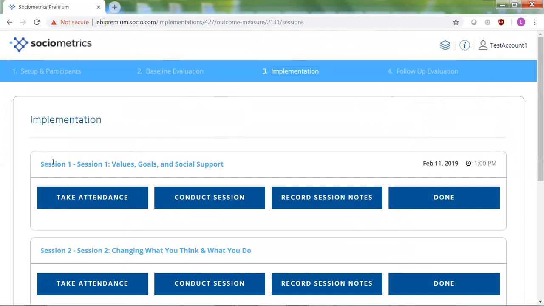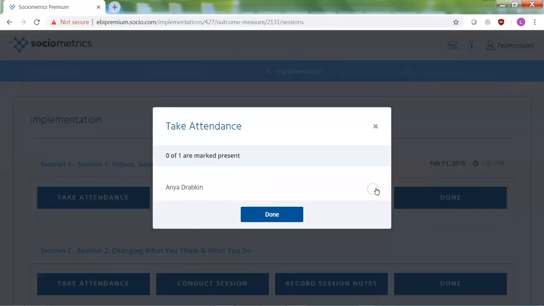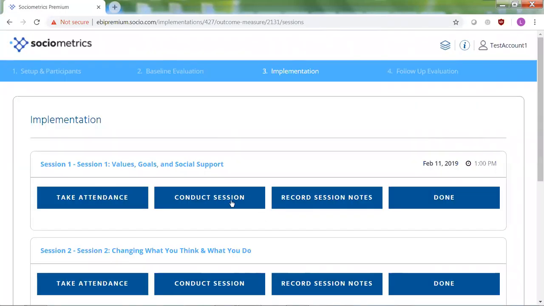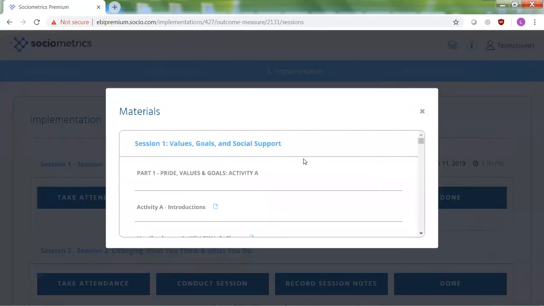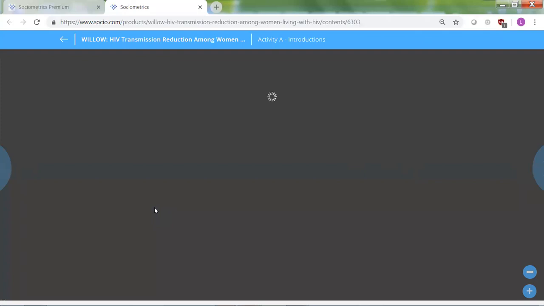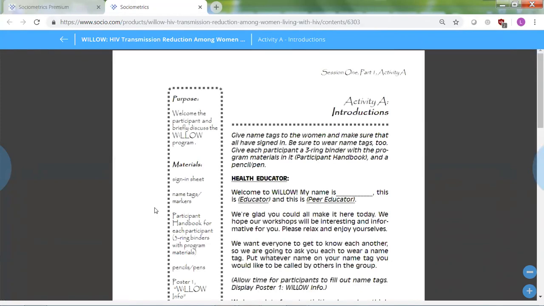So we can see that session 1 is already here for us, scheduled with the date that we put in before. We can go ahead and take attendance. I will mark that Anya Drabkin is there. We can conduct the session right here. And this will show us all of the materials that the EBI has for session 1. So for example, I can click on this introductions activity here, and I will see the actual material on my screen. So you can imagine that if a teacher has a tablet or a computer with EBI Premium pulled up in the classroom, they can refer to this live while they're actually implementing their EBI.